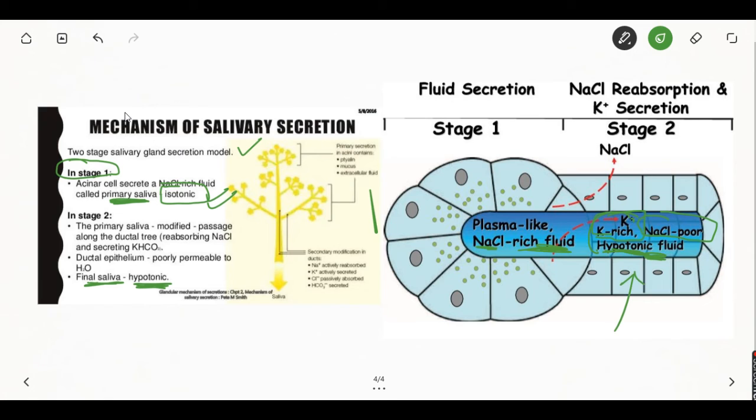So remember, at rest, the saliva contains more potassium and less sodium. As the salivary flow increases, there is less time for the ion exchange in the duct. As a result, the saliva becomes less hypotonic. The saliva production is under the control of parasympathetic and sympathetic activity.